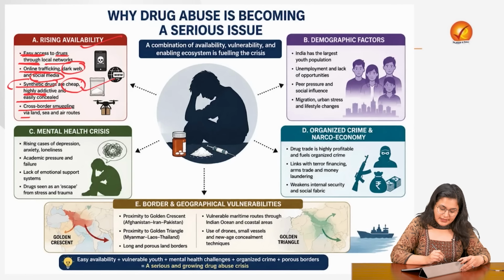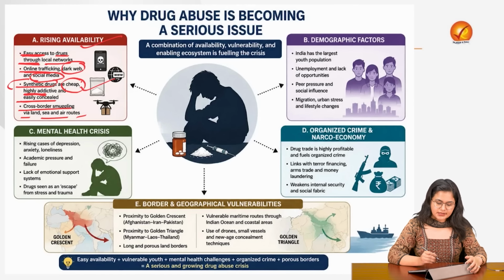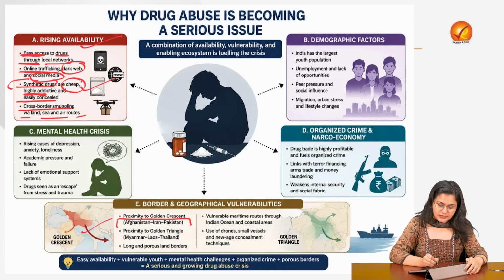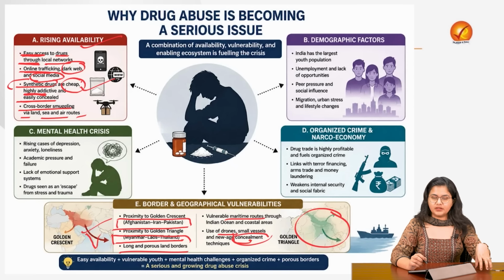Cross-border smuggling via land, sea and air routes is there. If we look at the geographical position of India, we see that India is sandwiched between two regions. One, the Golden Crescent, which comprises Afghanistan, Iran, Pakistan. The second, the Golden Triangle, comprising Myanmar, Laos and Thailand. It has long and porous land borders, because of which smuggling keeps happening. Then coming to the maritime routes, we have a long maritime boundary as well, and that also remains vulnerable to such illicit activities.